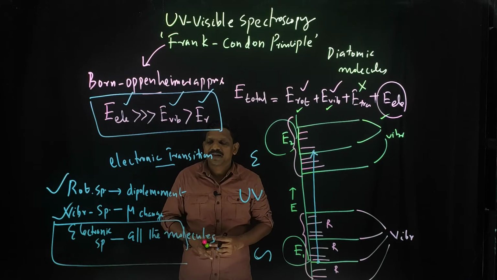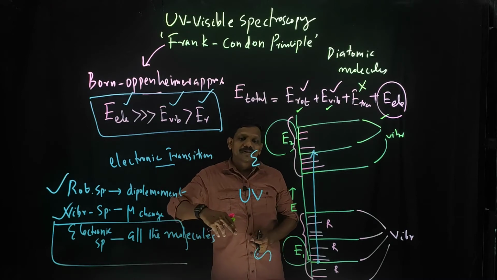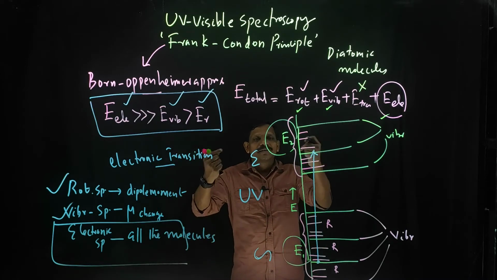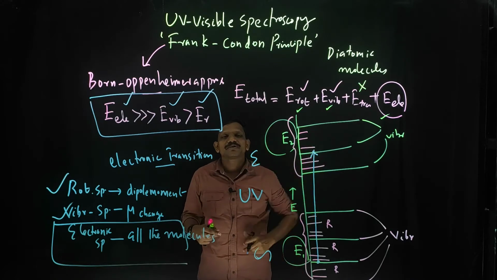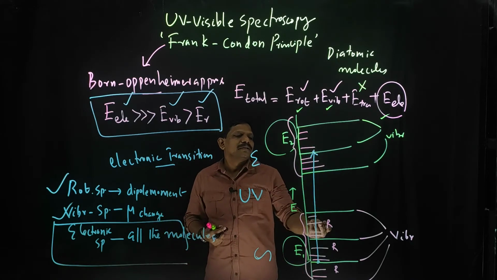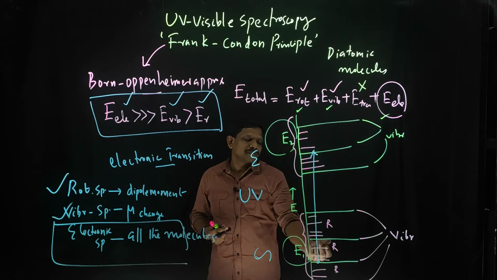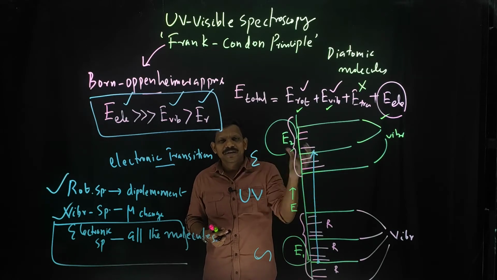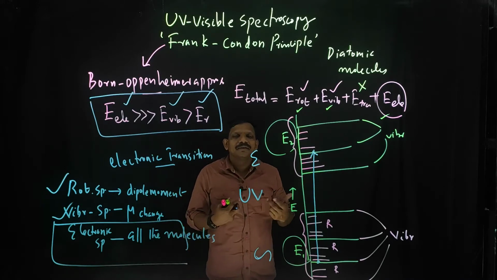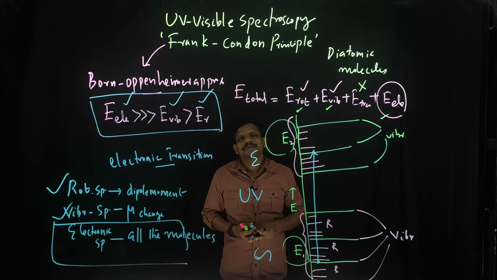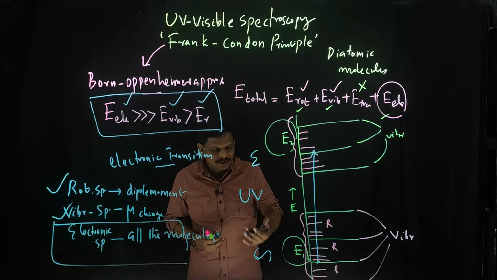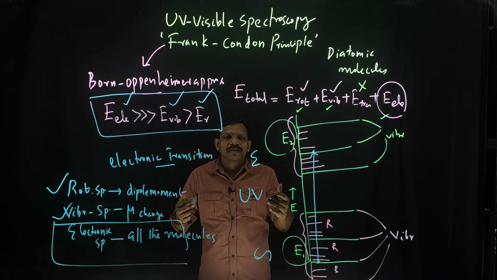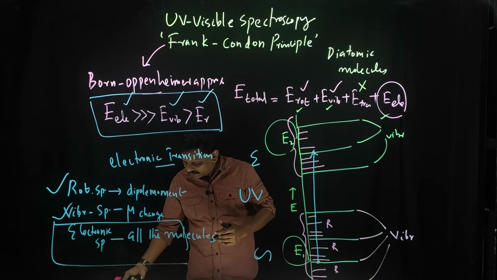It's very simple actually. Electronic distribution changes during the electronic transfer. When an electron is transferred from a lower level to a higher level, the electronic configuration of the whole system will change. Electronic configuration change means there will be some dipole moment change.